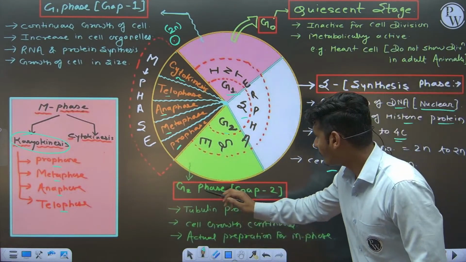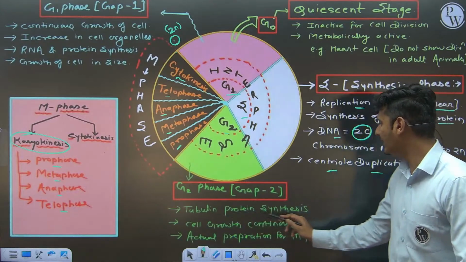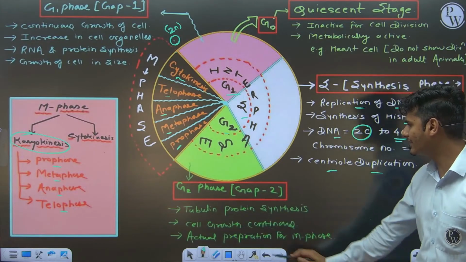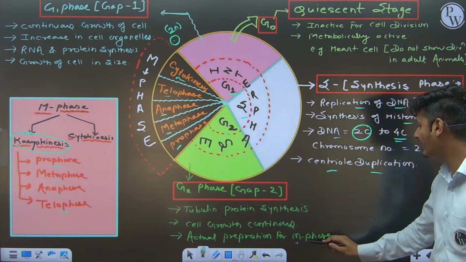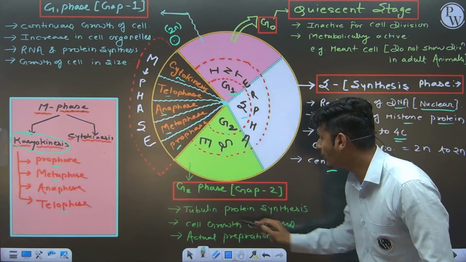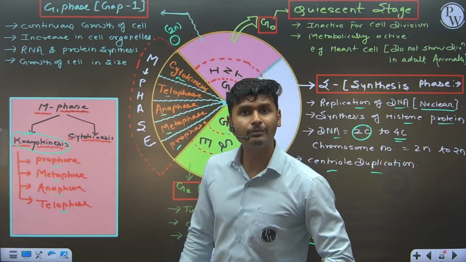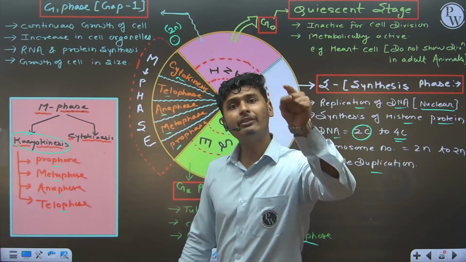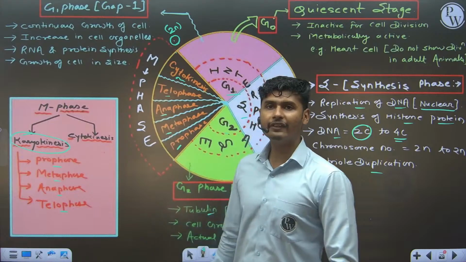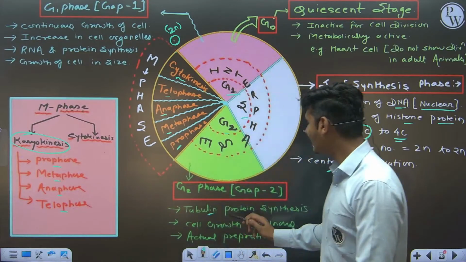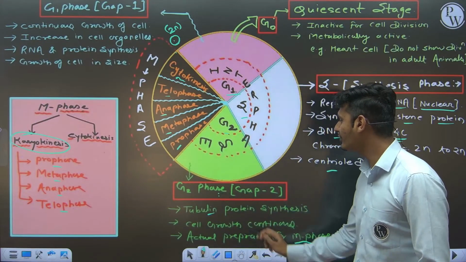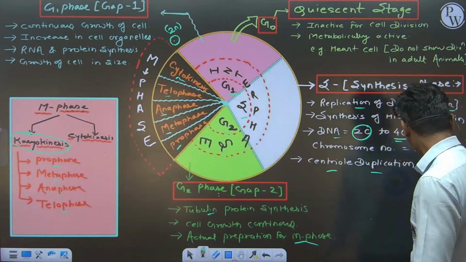Now G2 phase. In G2 phase, tubulin protein is synthesized, the cell grows continuously, and it is the actual preparation for M phase. Very important point: tubulin protein is responsible for the formation of spindle fiber. In which phase do we require spindle fiber? M phase. That's why G2 phase is responsible for formation of tubulin protein.